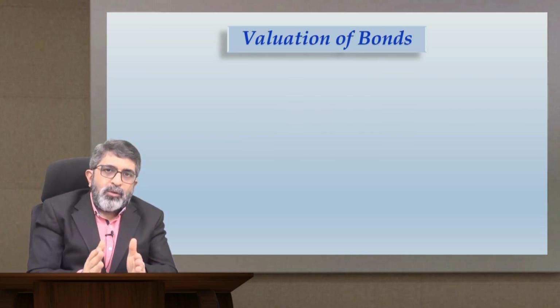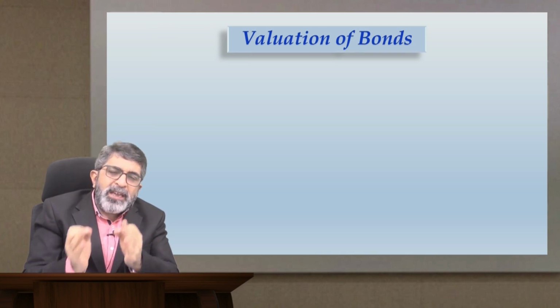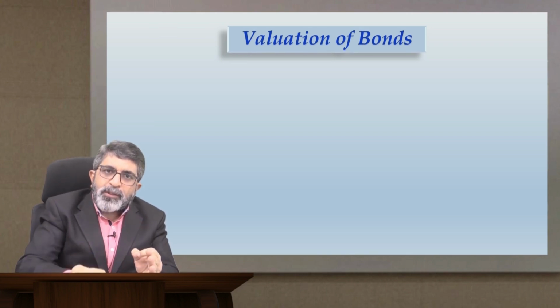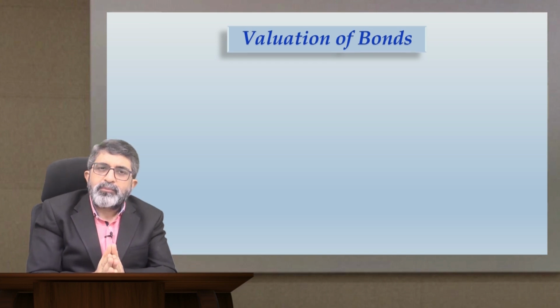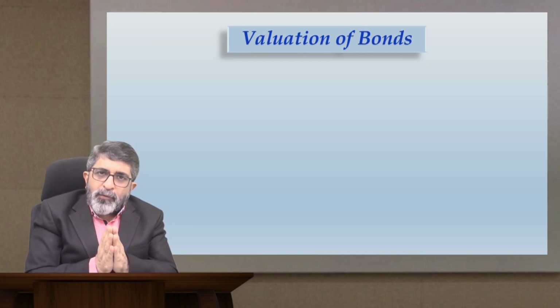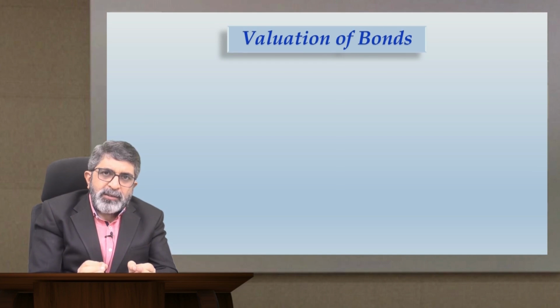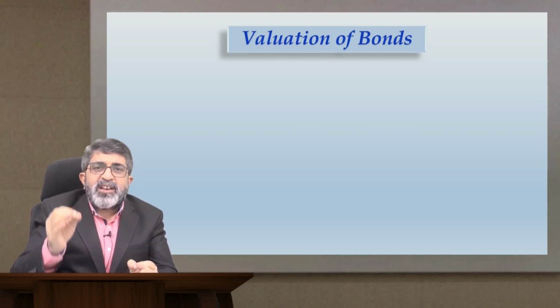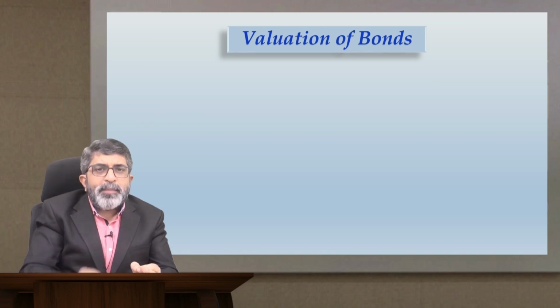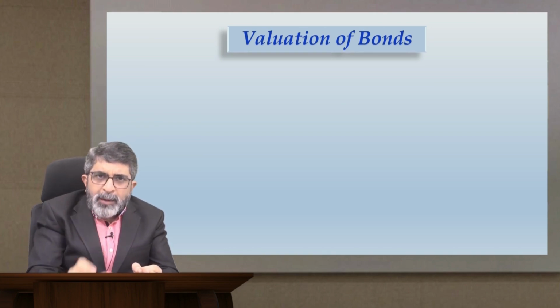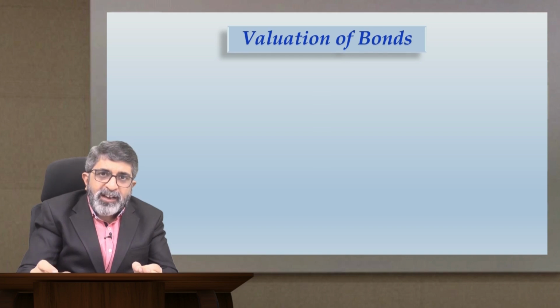But as of now, the focus point is we have to determine the value of the bond at present. So, the present value of any fixed income instrument will be the present value of all its future cash flows. Once again, I would say the bond, being a fixed income security, has promised to pay you a definite amount of cash flows at definite dates.